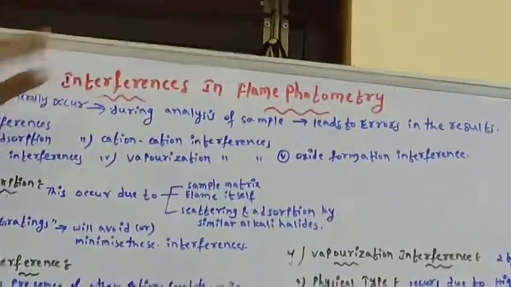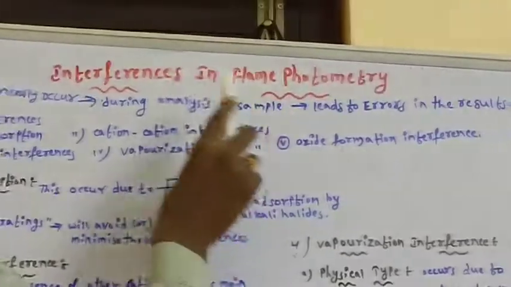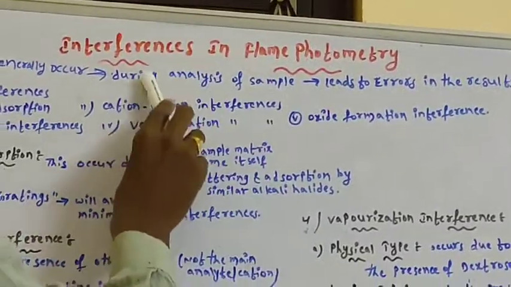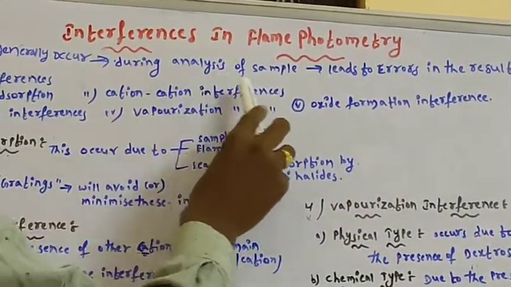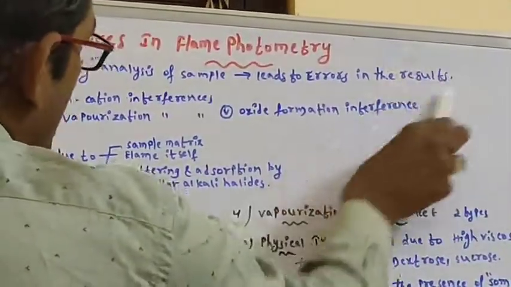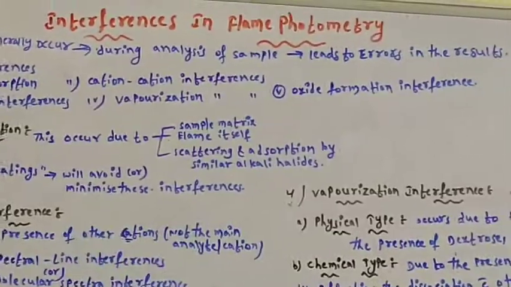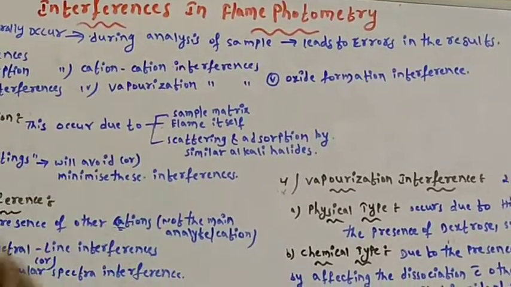Interferences generally occur during analysis of the sample. What will happen if interference occurs? It leads to errors in the results. We cannot get accurate results if interferences occur during the analysis.